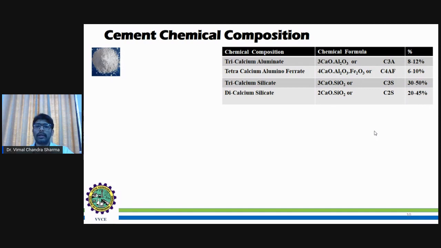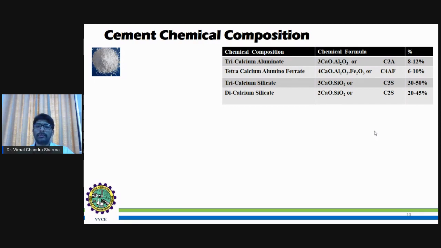Also, tricalcium silicate, that is 3CaO and SiO2, or C3S. C3A and C3S play a major role in the heat during the hardening process of the cement. It ranges between 30 to 50% of the cement during the cement preparation.